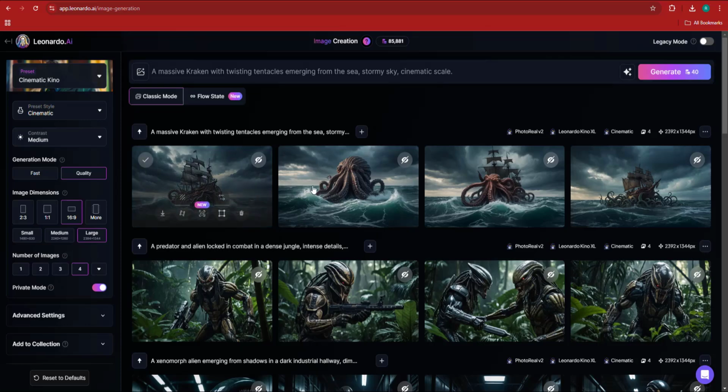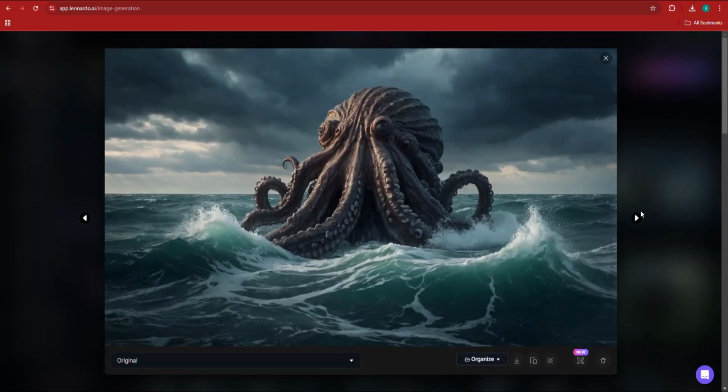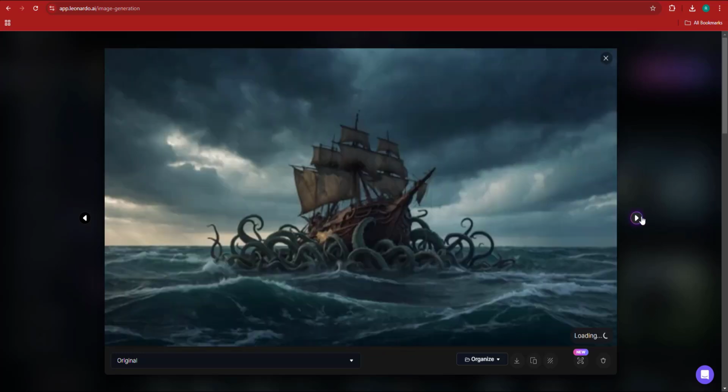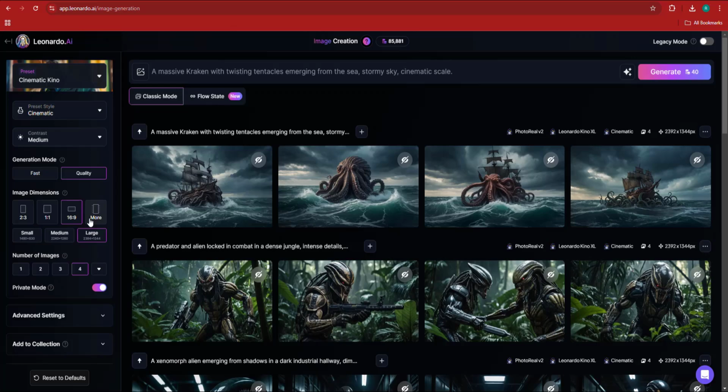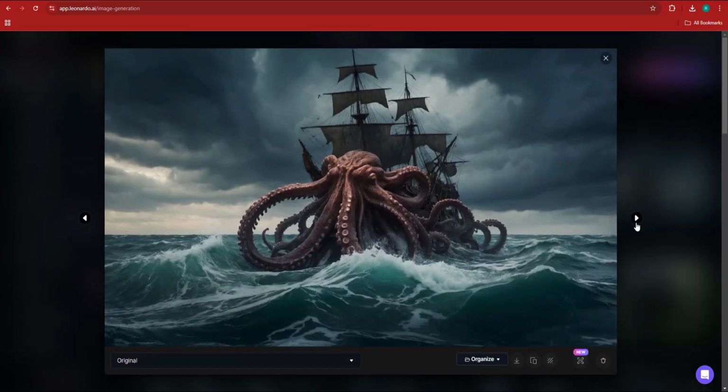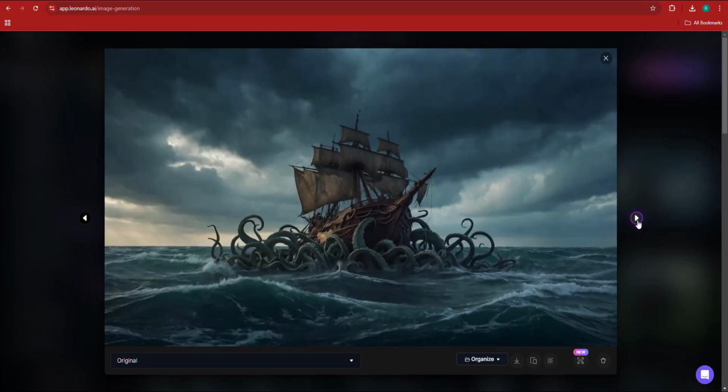Now, here we have some interesting imagery of what you can expect a kraken to be. This one looks like a kraken, but these ones are really nice. Yeah, I actually like this one better. Let me check the other one, just one last glimpse, and see if I can actually go with it. No, I can't because the kraken is not going to go that up. This one looks more like a kraken. So I'm going to download this image, all right?